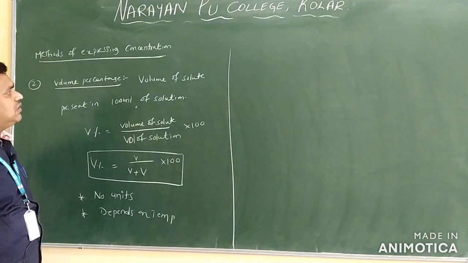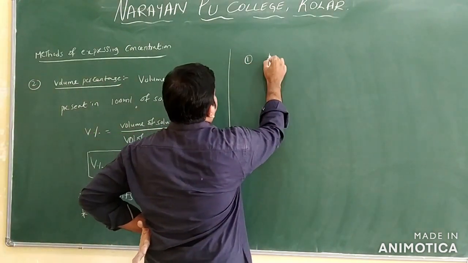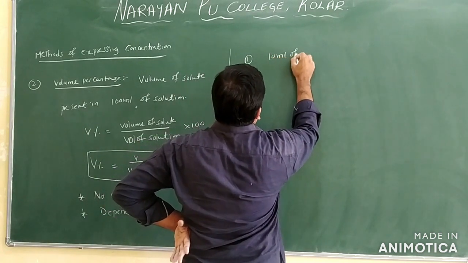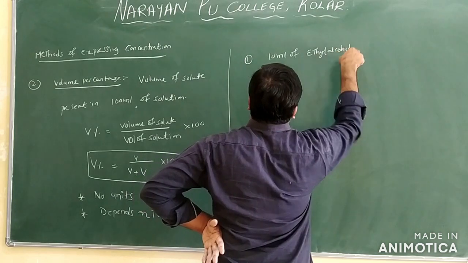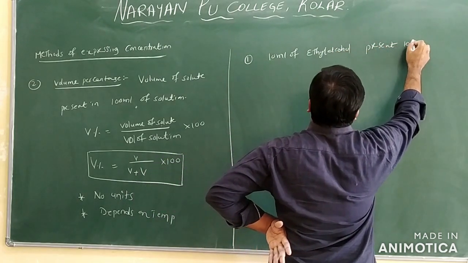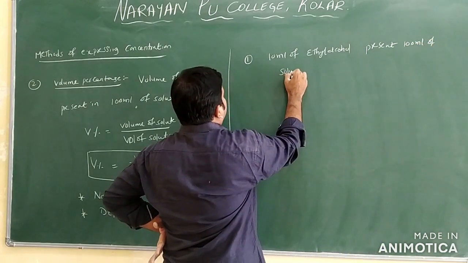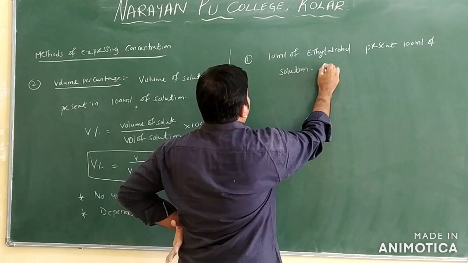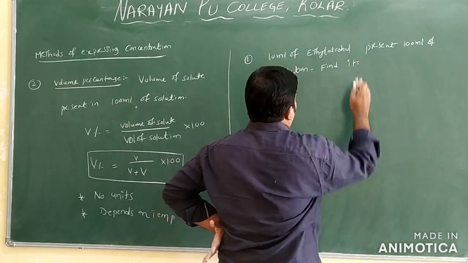So let us see one example here, volume percentage. 10 ml of ethyl alcohol present in 100 ml of the solution. Find its volume percentage.